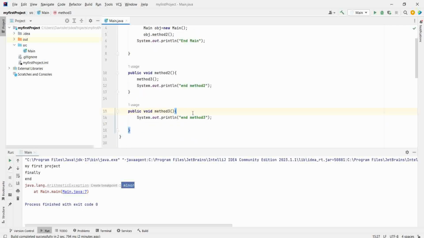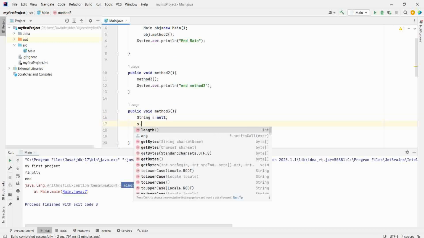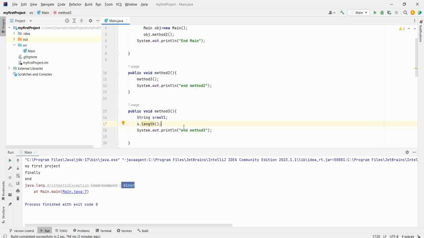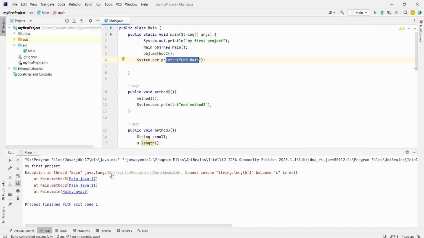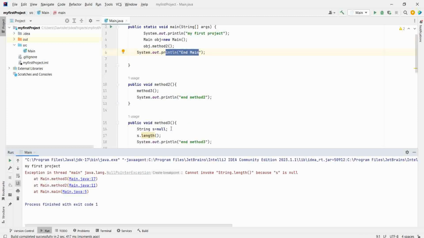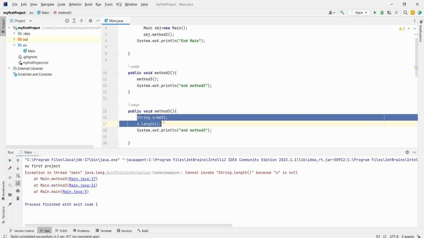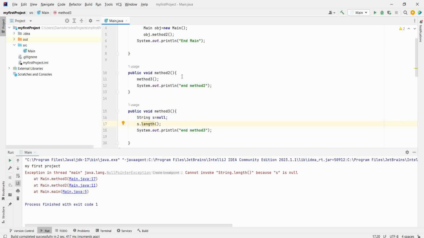Now, if you have an exception here, which is like string s equal to null, s dot length, this is an exception, then this will not be printed. Flow will go here. This will not be printed. Flow will go here. This will not be printed, and then out of the control, like out of the stack, main stack, like here. But I have told you, null pointer exception is a runtime exception, and a runtime exception always gets propagated.